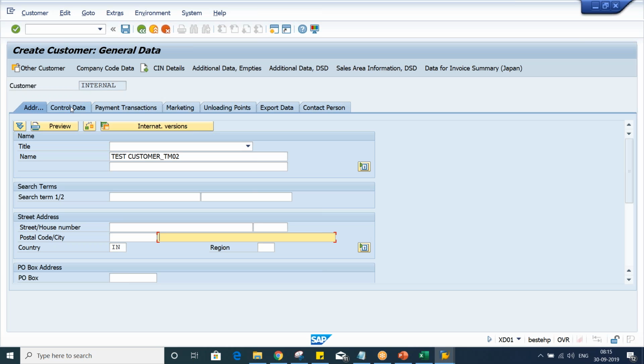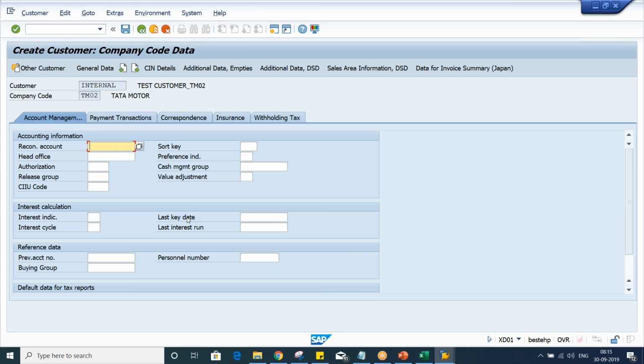We'll do one thing, guys. Here we have given all the details. Now directly jump to company code data. Jump to the company code data, and here in company code data, this reconciliation account 1002 we have set up. Give this reconciliation account, nothing else apart from this. Whichever other required fields are there will be explained, because there will be a separate lecture on that, as I told you guys.